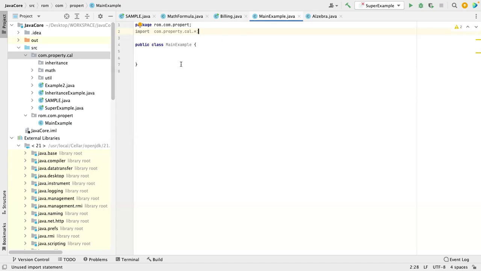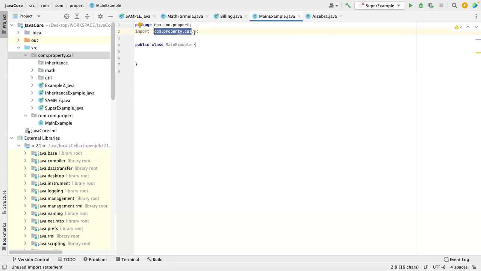Import image dot wedding dot star. So it will import everything whatever is in the wedding folder. Like that, if you want to import everything in images, you simply write image dot star. What I did here, I have written this super package, which is a base or main package, and then dot star. So it will import inheritance, math, utils, everything into this class, MainExample class.